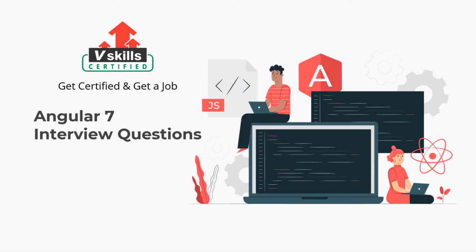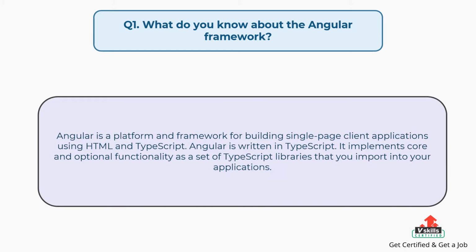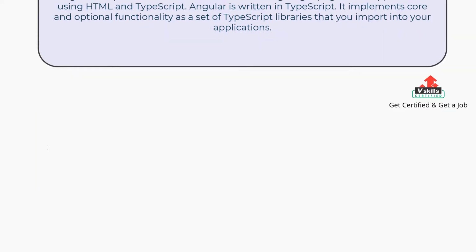In this video, you will learn about the top interview questions for Angular 7. So, let's get started. Question number 1. What do you know about the Angular framework? The answer is: Angular is a platform and framework for building single-page client applications using HTML and TypeScript. Angular is written in TypeScript. It implements core and optional functionality as a set of TypeScript libraries that you import into your applications.